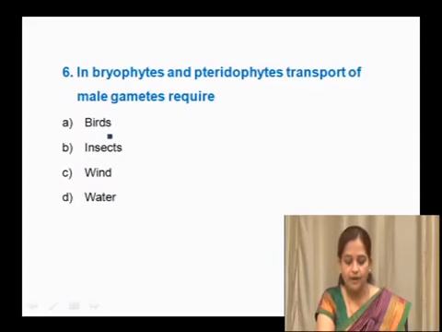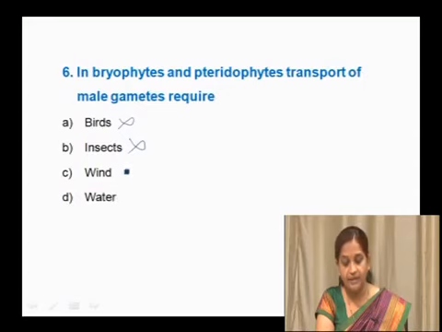Birds are not involved here, and ornithophily comes for pollen grain transfer or for fruit or seed transfers. So, here birds are not an option. Insects are also not involved, entomophily comes under pollination. Wind is also not an option.